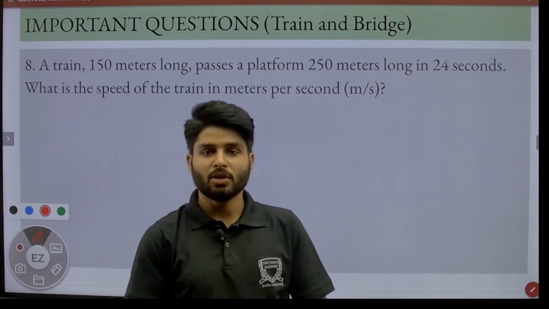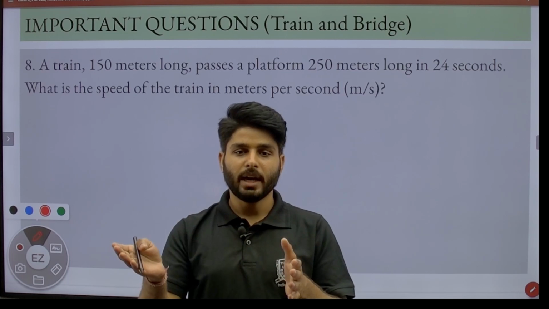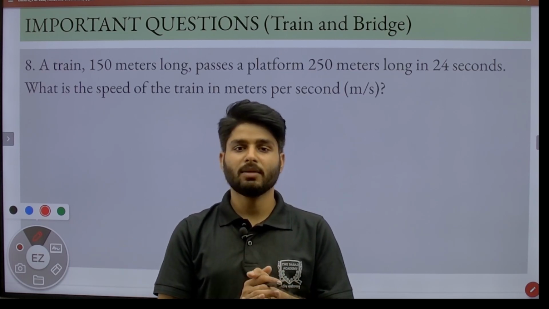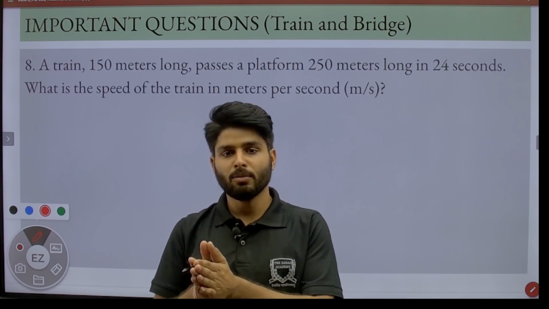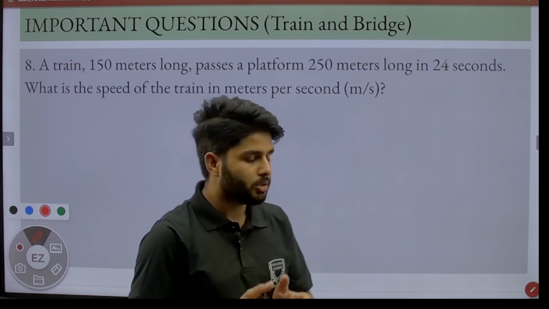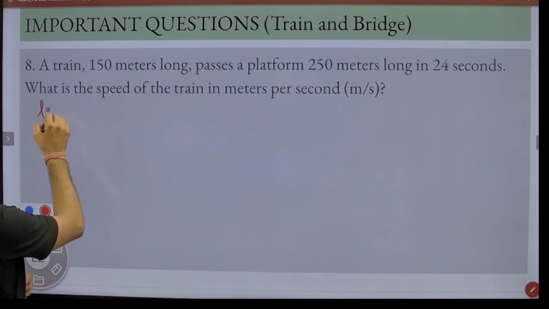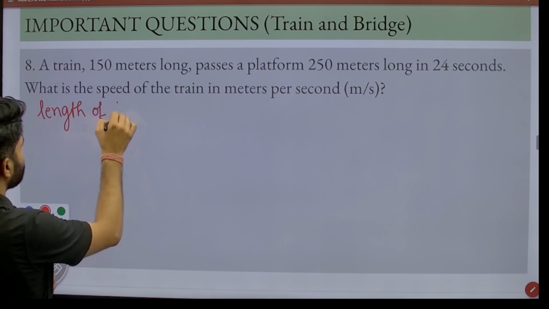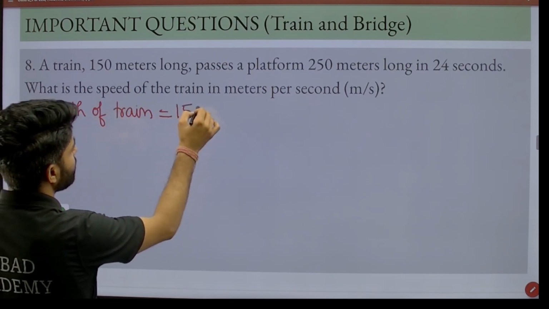The next question is based on a train and a bridge. Whenever we have a question that a train crosses a bridge or a platform, in this case the distance is equal to the sum of the length of the train and the length of the platform or bridge. So first we have to find the distance. Let the length of the train be 150 meter.